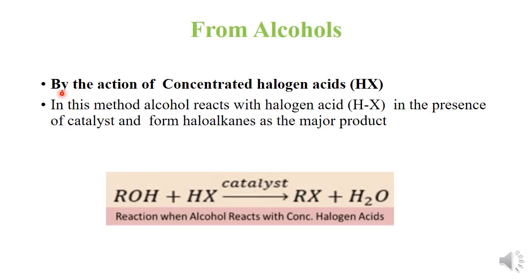So first is by the action of concentrated halogen acids. In this method, the alcohol reacts with the halogen acid, that is HX, in the presence of a particular catalyst and forms haloalkanes as the major product, whereas water is obtained as a byproduct.